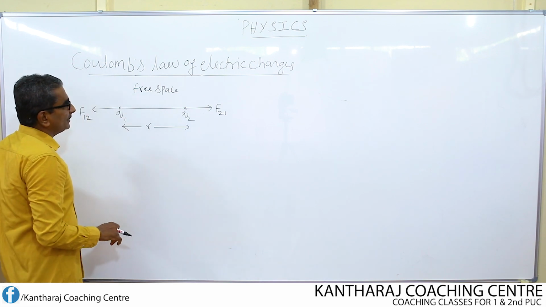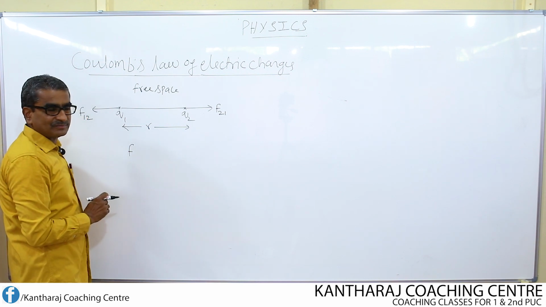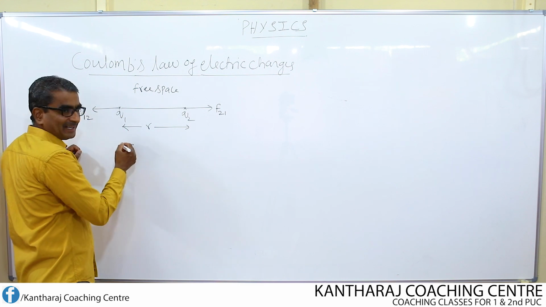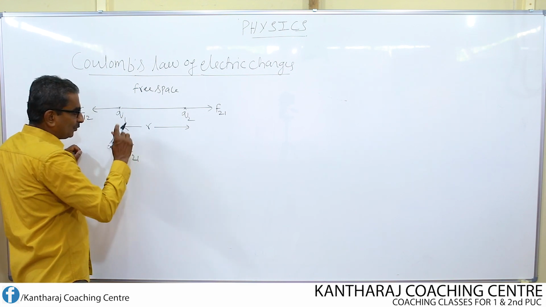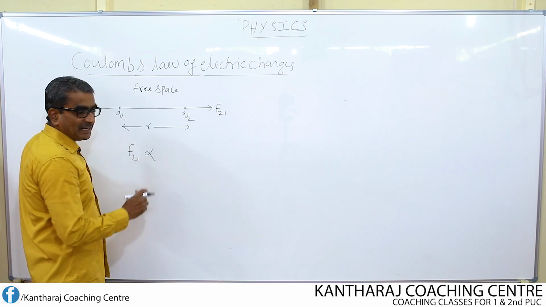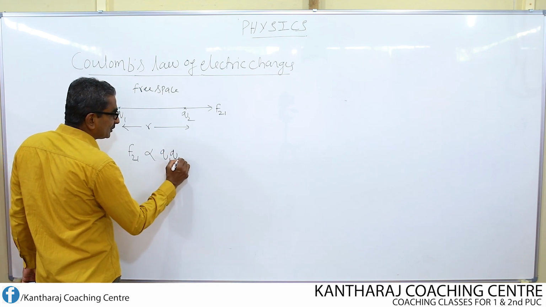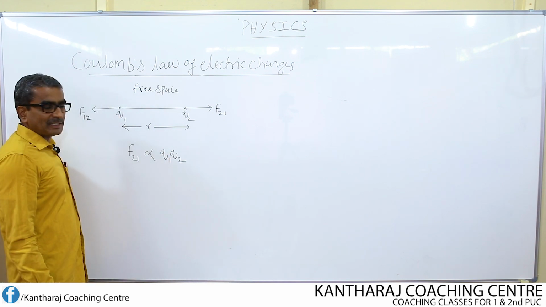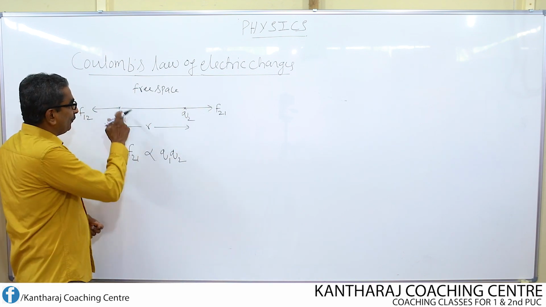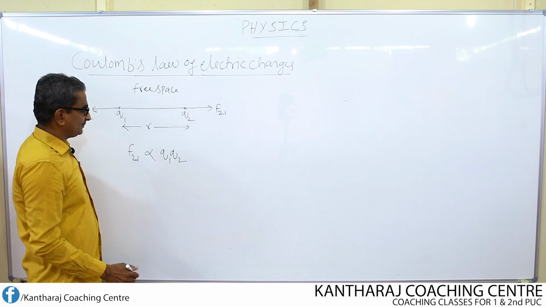Okay. Now, according to the law, I consider first the force exerted on Q2 by Q1. I can write this as F21. This force is found to be directly proportional to the product of the charges Q1, Q2. That means if the magnitude of the charge becomes large, the force between these two charges, that is F21 and F12, will also become large.